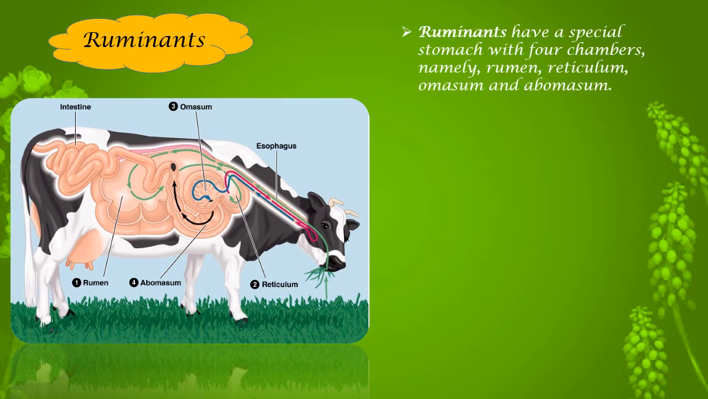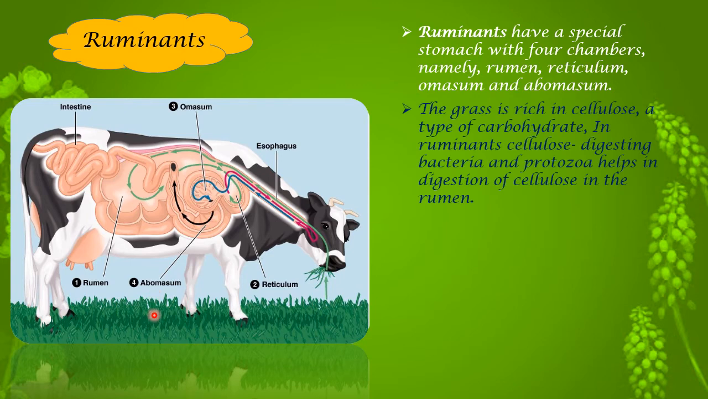These ruminants have a special stomach with four chambers, namely rumen, reticulum, omasum, and abomasum. It is like four different parts inside the digestive tract, like four different rooms, which perform different functions. When the cow grazes, it swallows the grass, and it is immediately taken in and stored in this particular rumen, as I said initially.